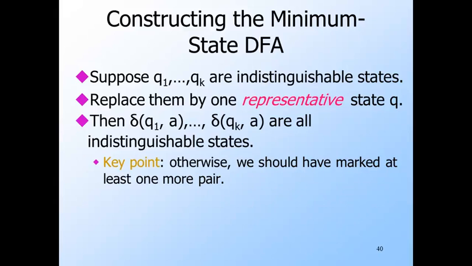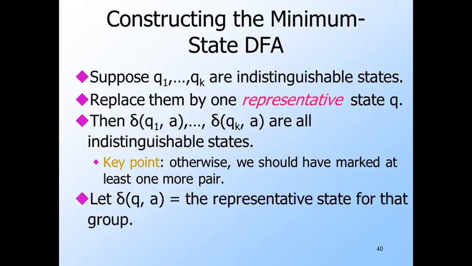On any symbol A, all the indistinguishable states, the Qi's, go to states that are also indistinguishable from one another. For if not, then we could use a distinction between, say, the states delta Q1 of A and delta Q2 of A to distinguish between Q1 and Q2. But we already know that Q1 and Q2 are indistinguishable, so that can't happen. Thus, make the transition for state Q on input A be the representative for the indistinguishable states delta Q1 A and so on.